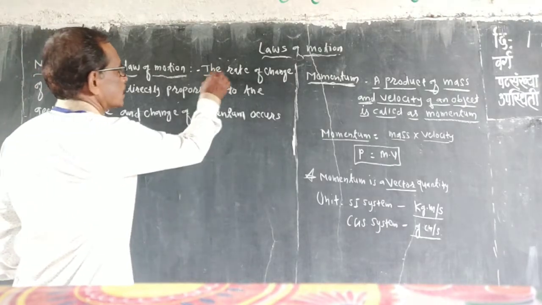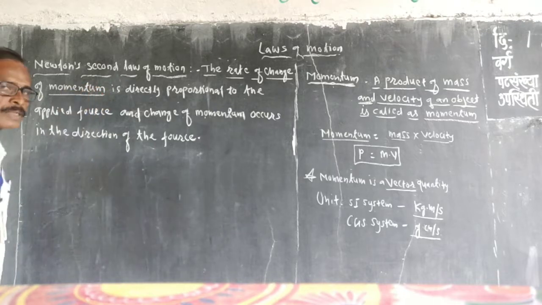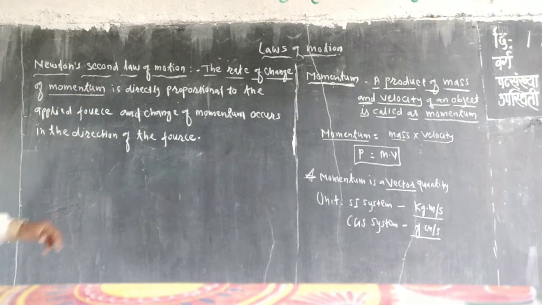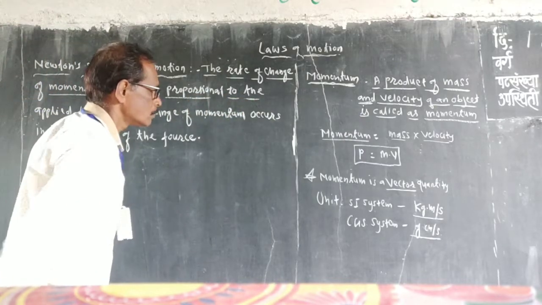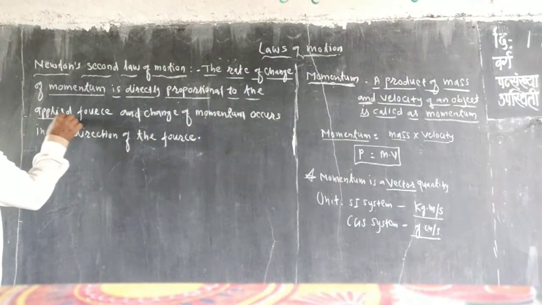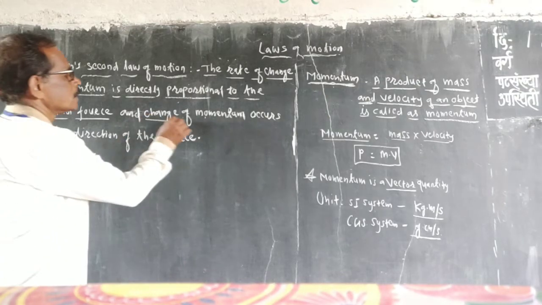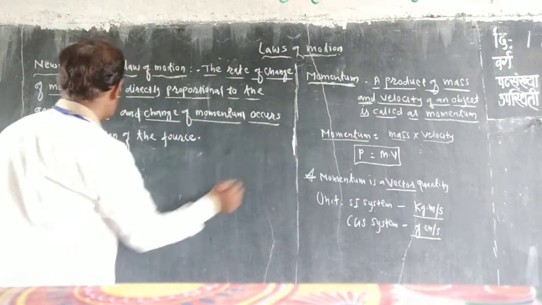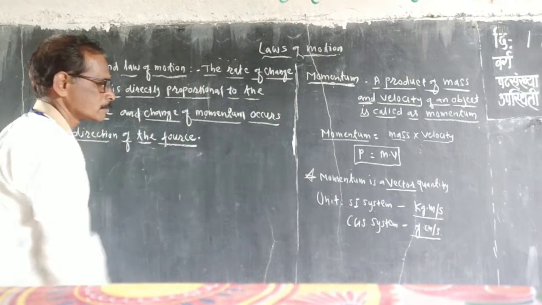The rate of change of momentum is directly proportional to the applied force, and the change of momentum occurs in the direction of the force.